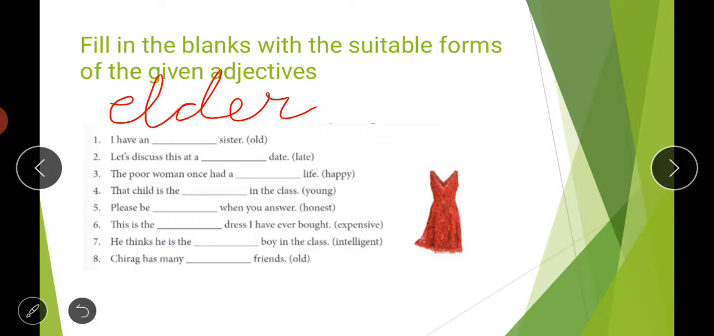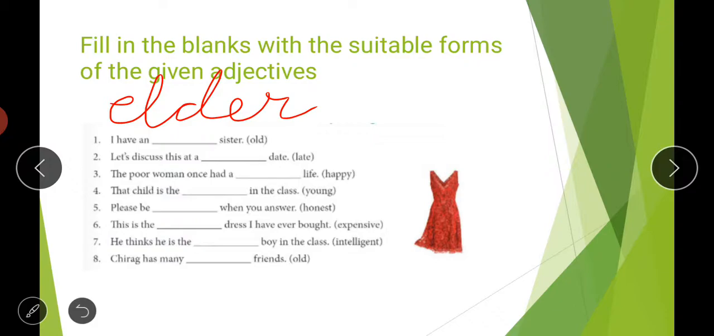Then third is: the poor woman once had a dash life, happier. We are comparing two situations, two times: once she was living happily, and now she is not that happy. So there is a comparison between two times or situations, and we will use the comparative form, which is happier. The poor woman once had a happier life.